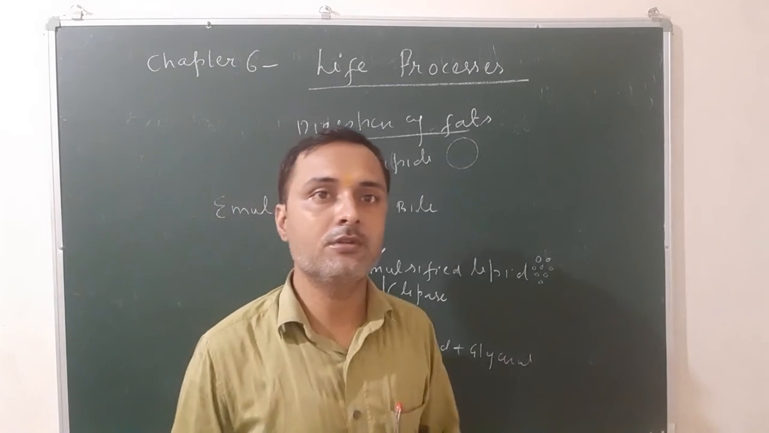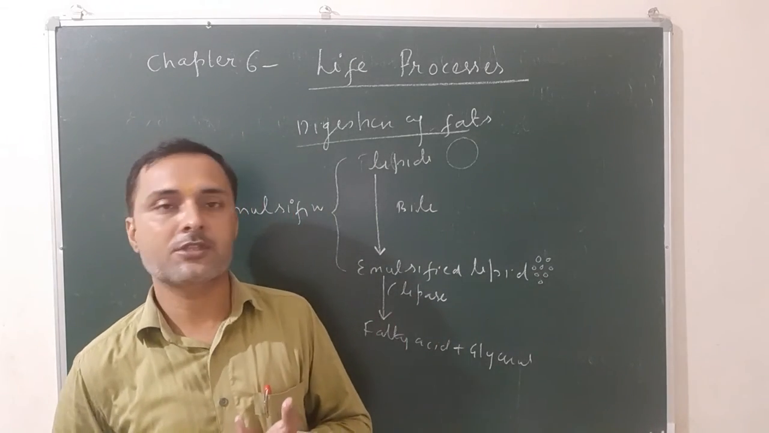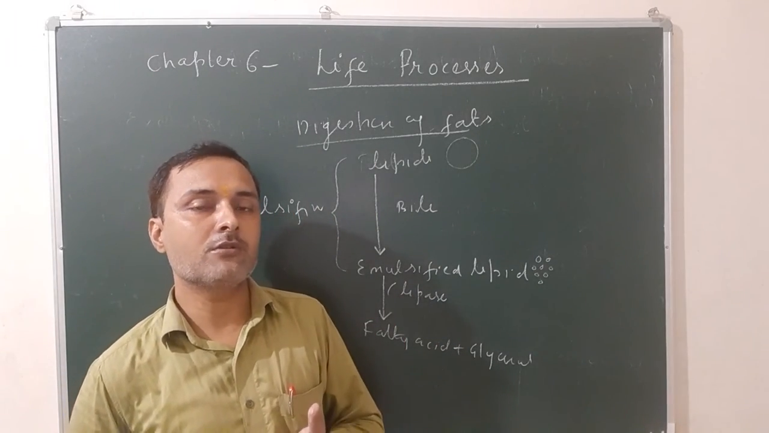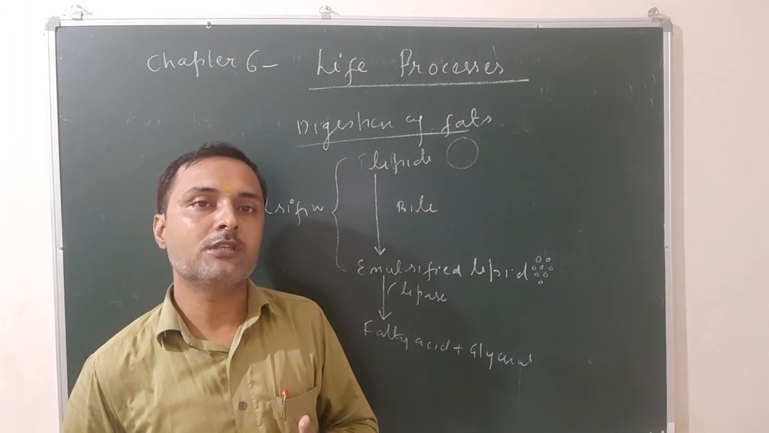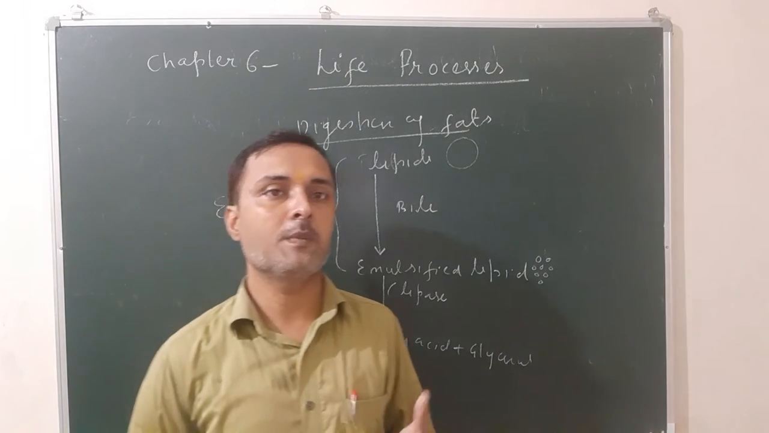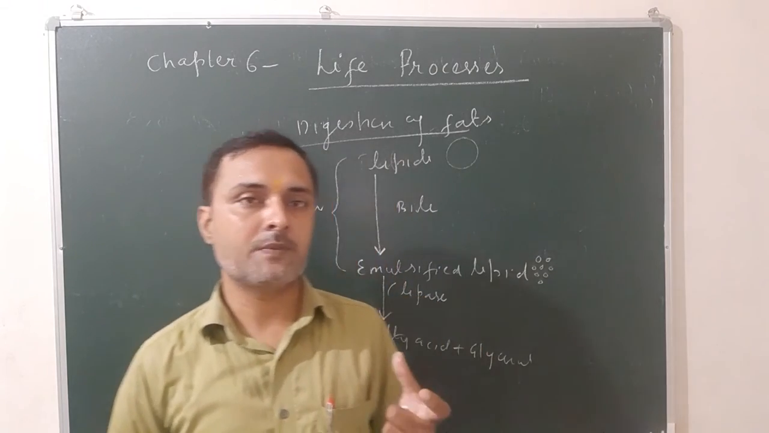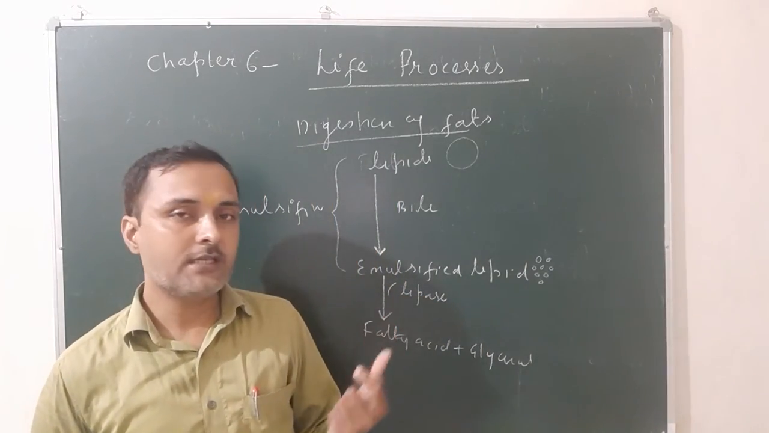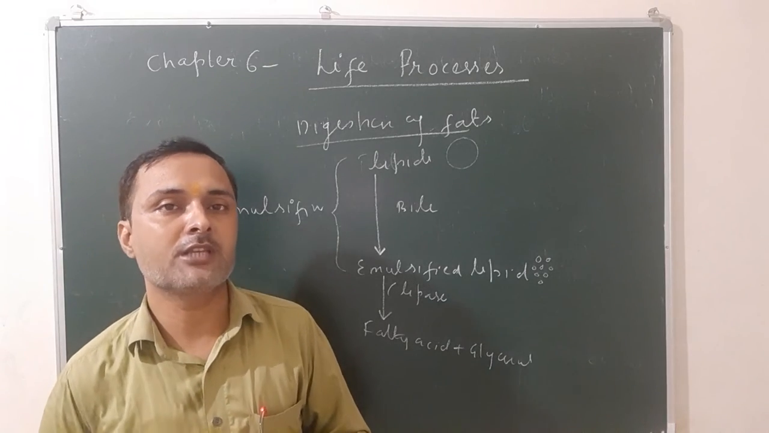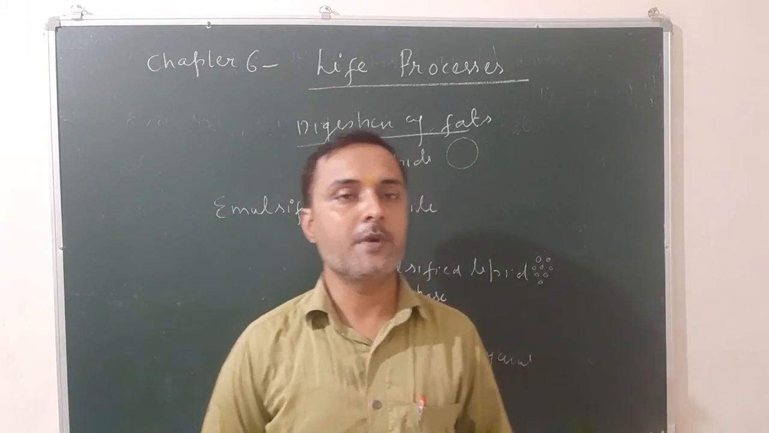So how does the digestion of lipids take place? First of all, the lipid molecule changes into small globules, known as emulsified lipids, under the action of bile, which is secreted by the liver. Finally this emulsified lipid changes into fatty acid and glycerol in presence of the enzyme lipase, which is present in the pancreatic juice.